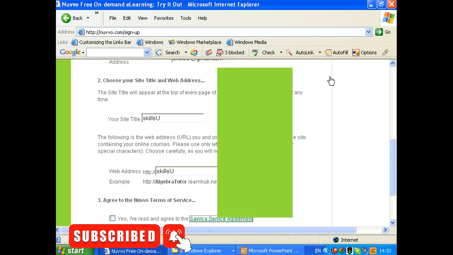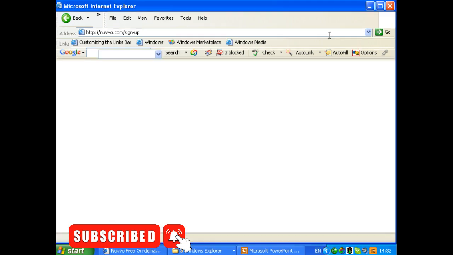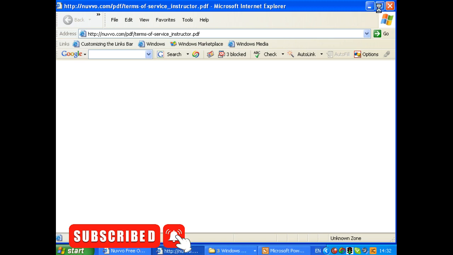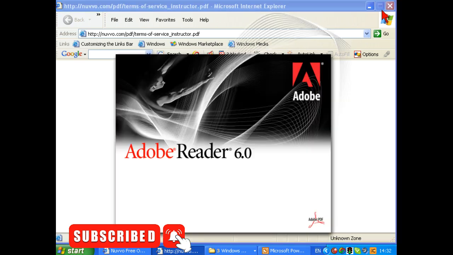You might want to read the service agreement. Open a new window there. Have a quick look at their service agreement and make sure that they're not taking away your granny. It's actually a PDF, so I'm not going to read that now. Normally there's nothing to worry about, but if you want to read the small print, perhaps you should do so.